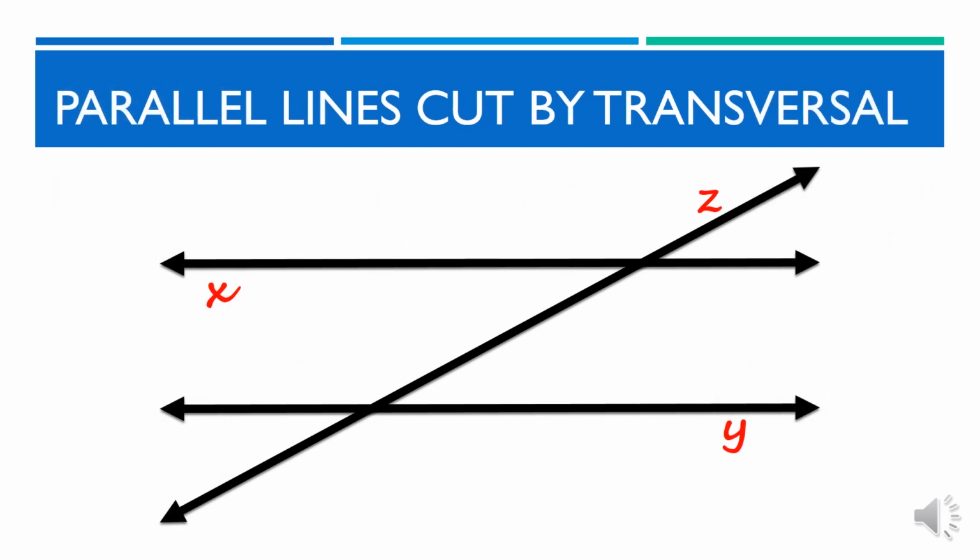Parallel lines cut by transversal. As you can see in our figure, we have parallel lines X and Y. Can you remember what is a parallel line? Very good. Parallel lines are two lines that do not meet. Now, aside from parallel lines, we will have the transversal line. And line Z will be our transversal. What do you think is the meaning of transversal line?